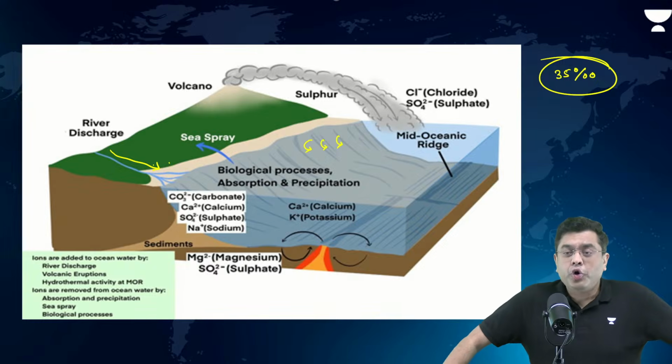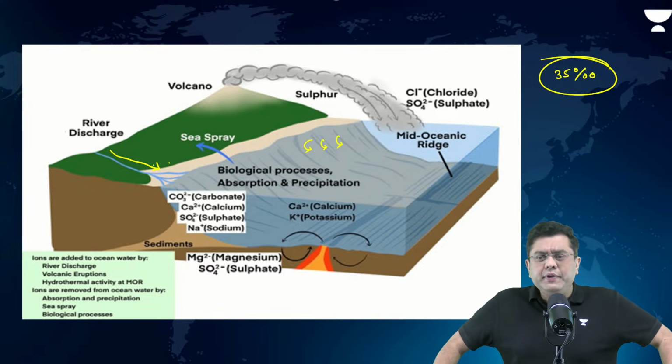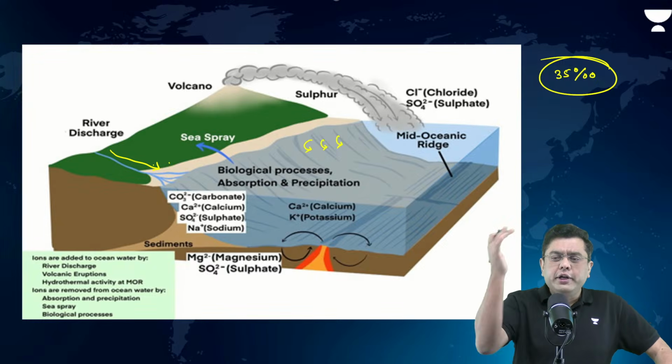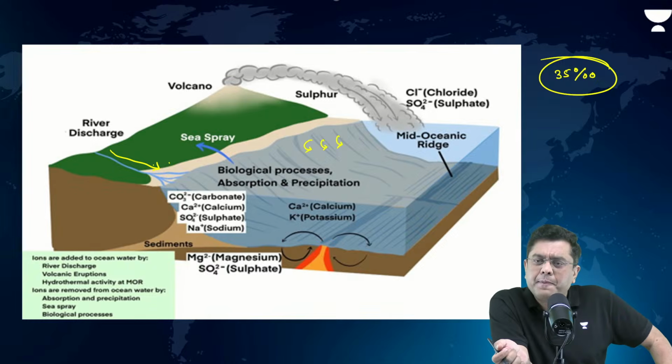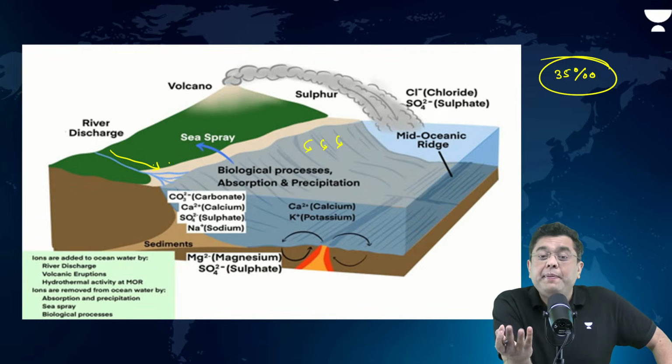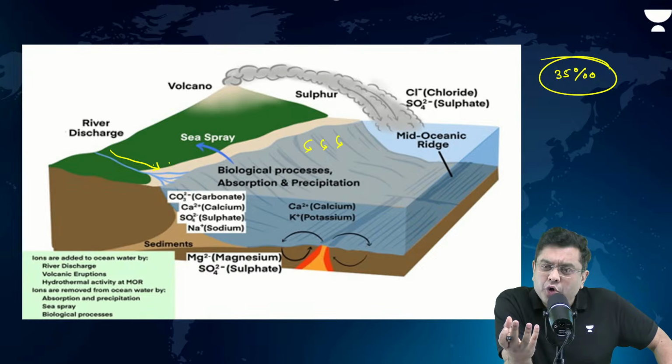Ideally, if salt is being added for billions of years, overall quantity of salt would have been very, very high. Why is it restricted to 35 parts per thousand? The reason is that the salt gets dissipated as well. Over a period of time, that salt gets dissipated. How?